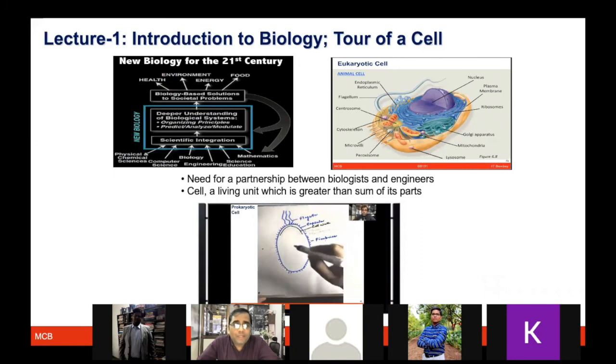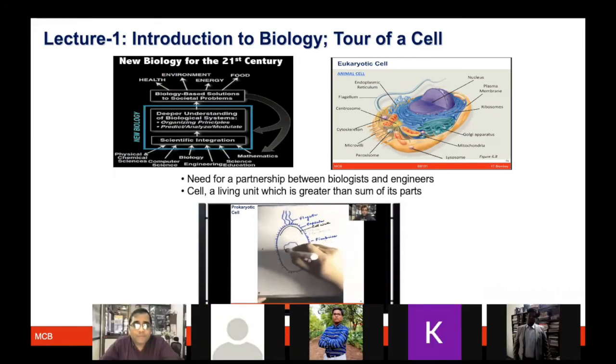And slowly, as we are going along, probably you're getting convinced that some of these key concepts, technology and this knowledge are going to be useful at some stage of your career. Hopefully at the end of the course, we will be able to convince you more of why BB101 was an important course for you. And in this particular lecture, you would have studied the tour of the cell and various types of cell organelles,